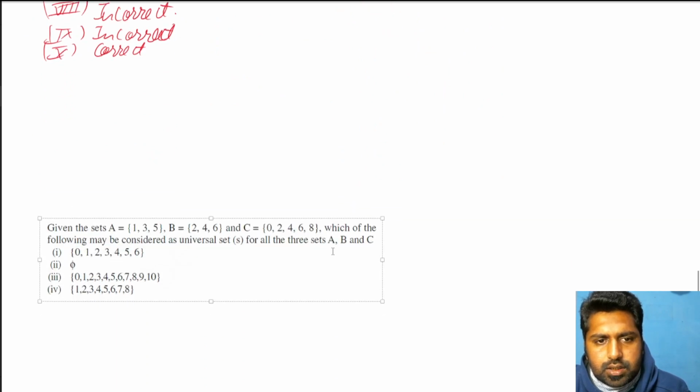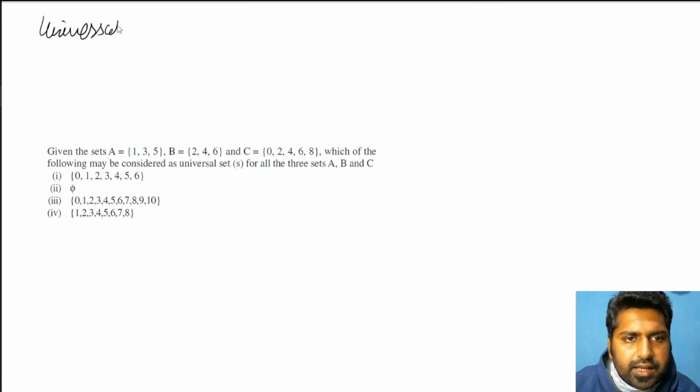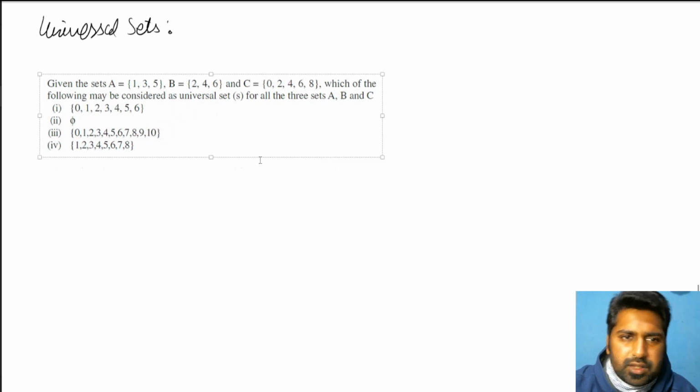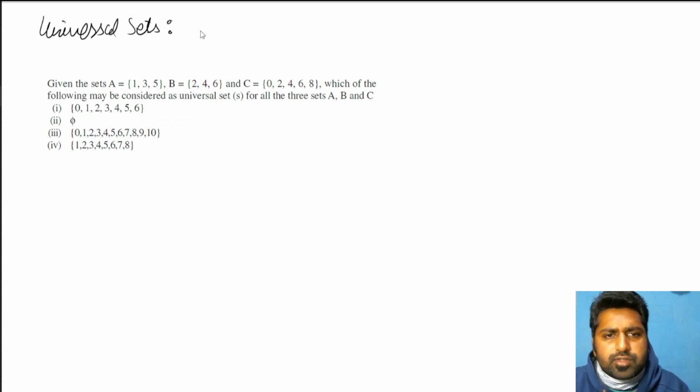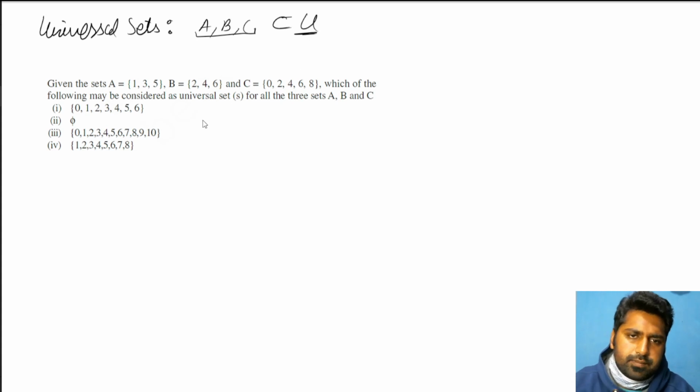Lastly, I'll take one concept called universal set. I have not discussed this in different types of sets because, definition-wise, there is nothing here. You have to understand something. Universal set, what is the meaning of that? Basically, if we are given some sets A, B and C, I have to write one set such that A, B, C are subsets of that universal set. Means all the elements that are present in A, B, C should be present in the universal set.